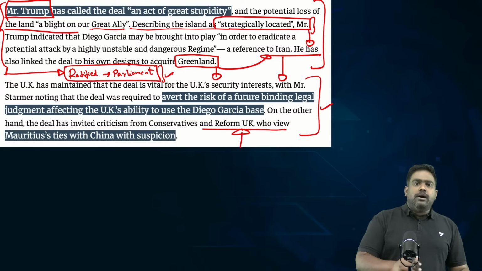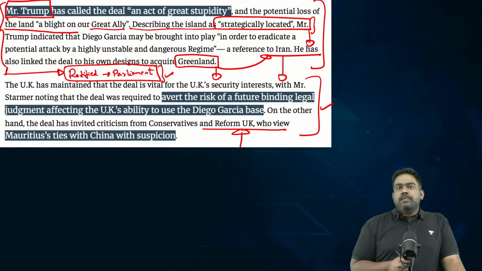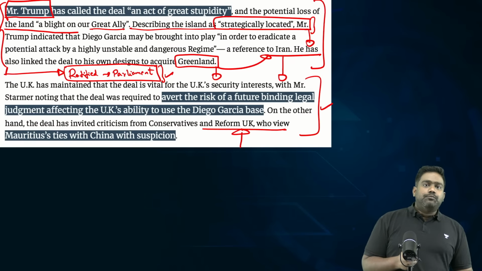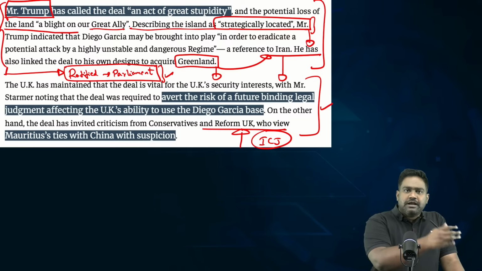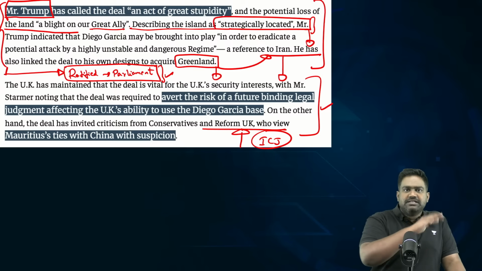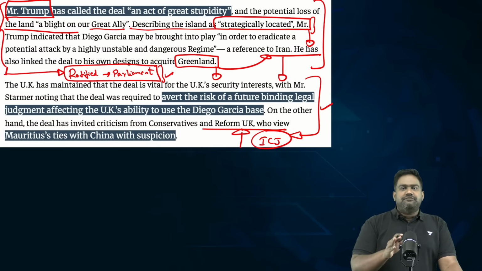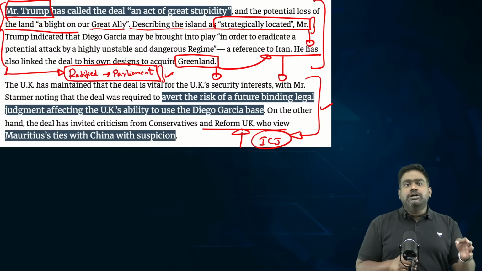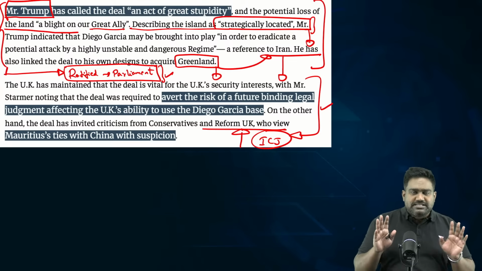And if you ask me why Britain agreed to the deal in the first place, see, Britain had a very rational argument. If they had not worked out the deal, the international pressure would have grown to such an extent that probably the ICJ would have passed a legally binding judgment. What if Mauritius filed a proper litigation suit against the UK by invoking the provisions of the UN Charter? Then most definitely the ICJ would have ruled against colonization. It would have called this illegal and ordered Britain to decolonize Chagos. That was always a risk, which meant Britain would lose access to Diogo Garcia as well, which meant the US would also lose access to the military base.